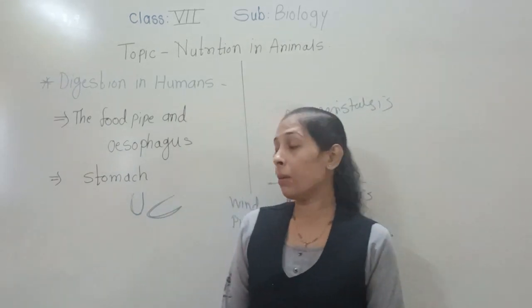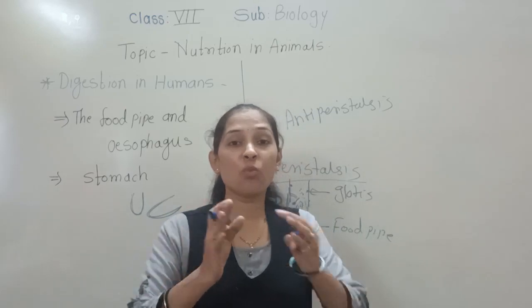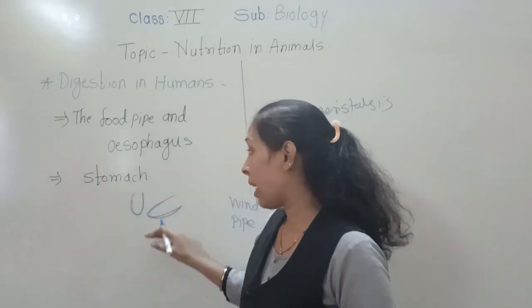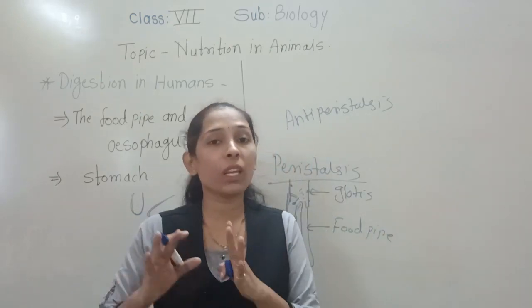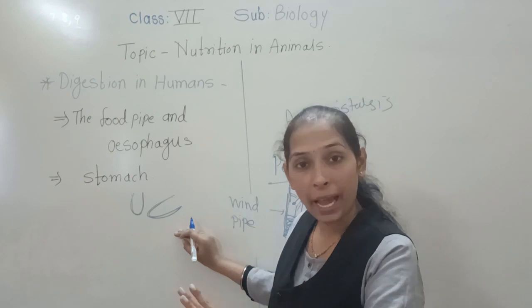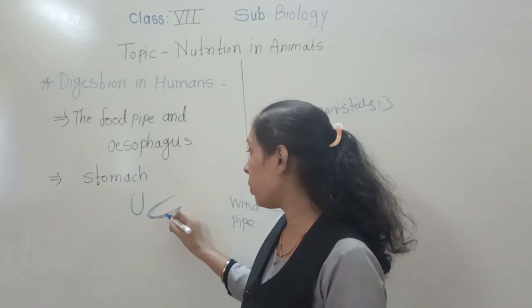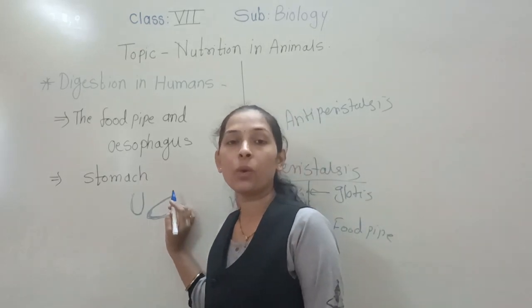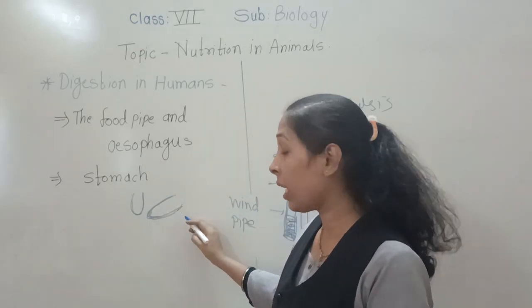And a very important thing about the stomach is that the stomach is the widest. Widest means the biggest part of the alimentary canal, and the stomach has a thick wall. Okay, the stomach is nothing but a thick-walled bag, which has a flattened U-like shape. And also we can say that it is the widest part of the alimentary canal.